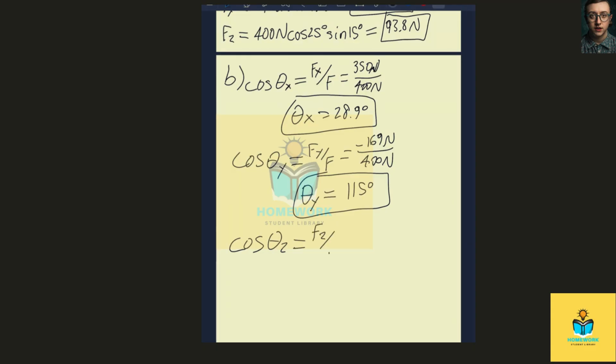We use the same formula for theta in the z direction. We get that this last angle is equal to 76.4 degrees.